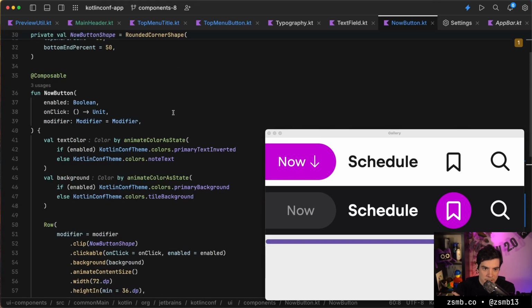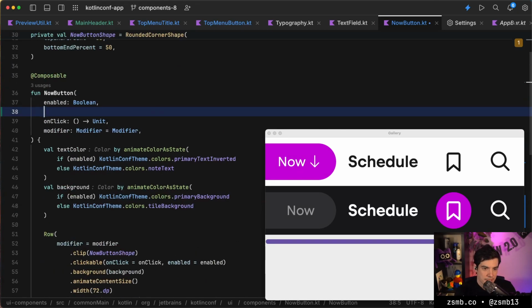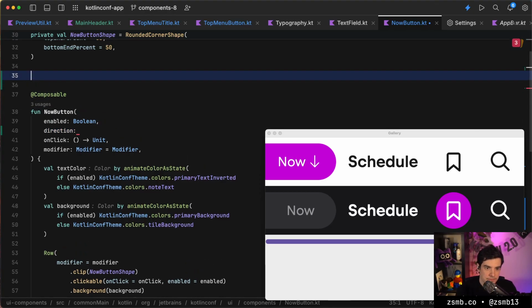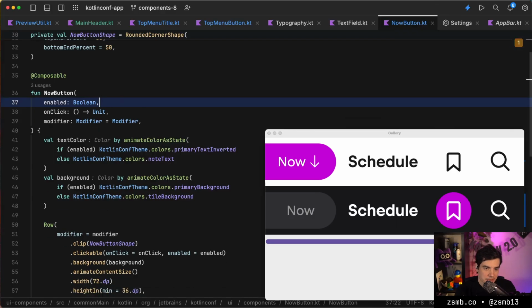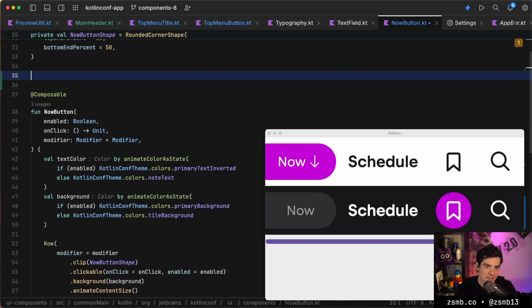So let's make this point upwards. So enabled, and then I guess we can give it like a direction. And surely this should be a boolean. Again, this is like a 3-state thing, right? Like it's either enabled up or down, or it's null. Do we want to do a nullable boolean? Probably not. Let's create an enum.